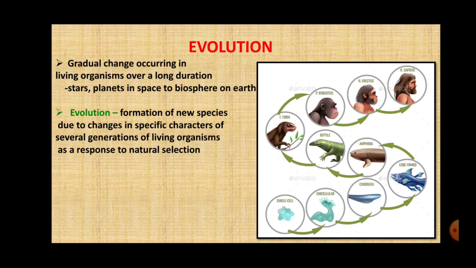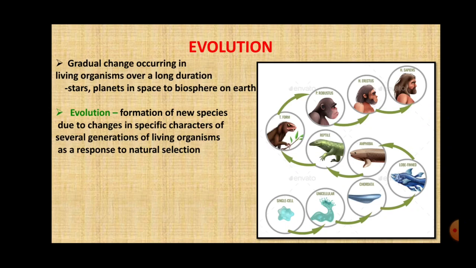These two terms are very important, students. These changes could be in space, where there is the birth of new stars and planets, and the life on the earth. It includes animals, microorganisms, plants, human beings, every living being on earth.